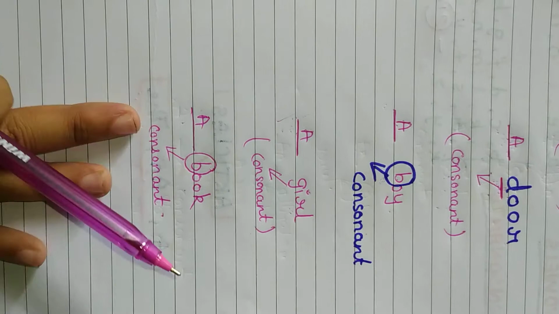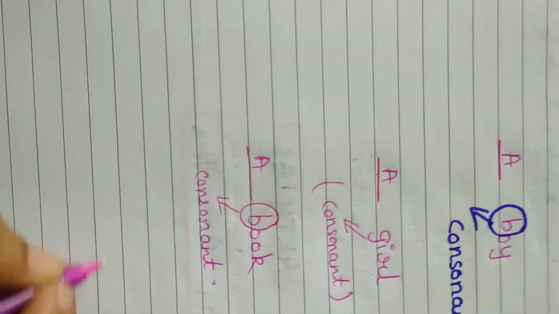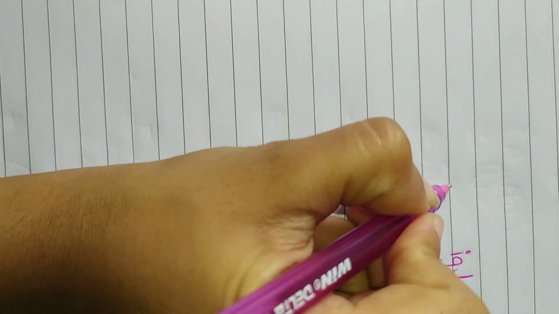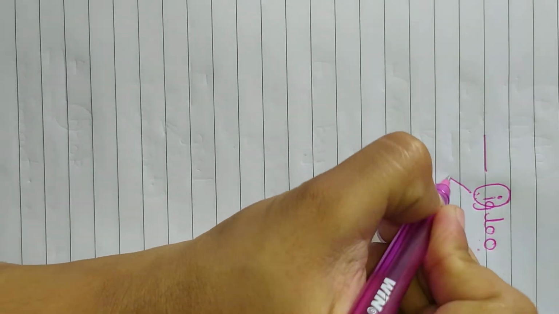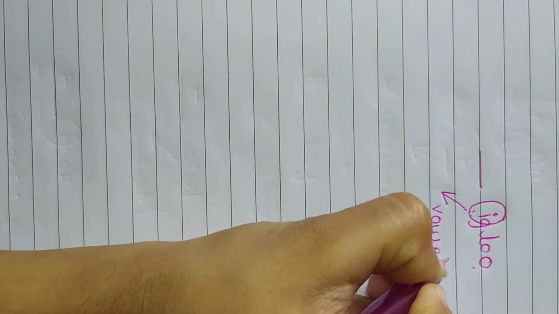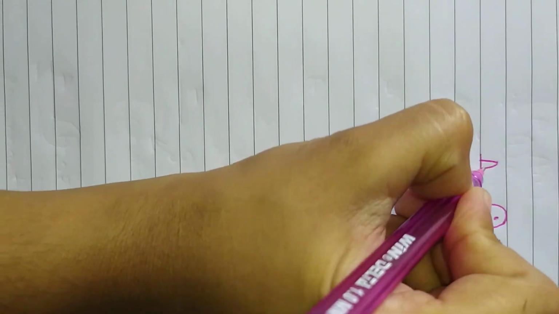Understood? Now, we are going to learn about vowels. Now, see. I'm going to write igloo. Now, what will come before this? I have explained consonants. Now igloo is written. What are we going to write before it? First, you are going to look at the first letter. So, is I a vowel or consonant? Vowel. Very good. So, if a word starts with a vowel, we are going to write an.